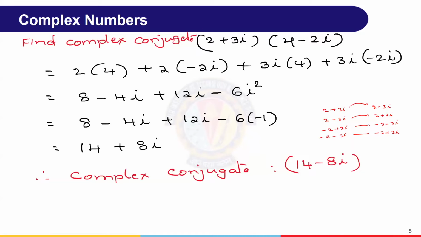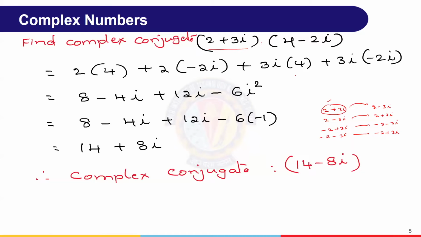That means to have the conjugate, we need the expression in the form of a plus ib or x plus iy. So here also the same thing: a multiplication is given, right? So we need to do a simple multiplication, almost like a very basic multiplication.